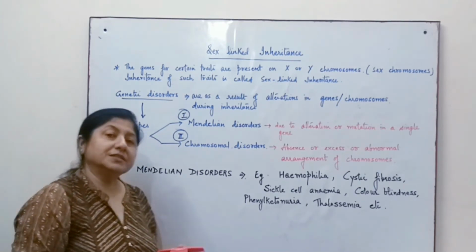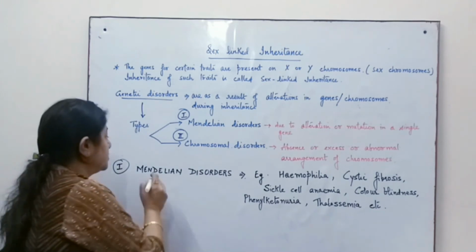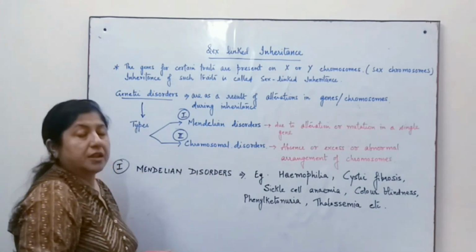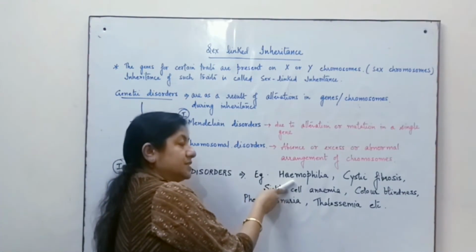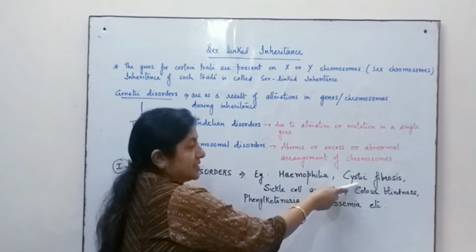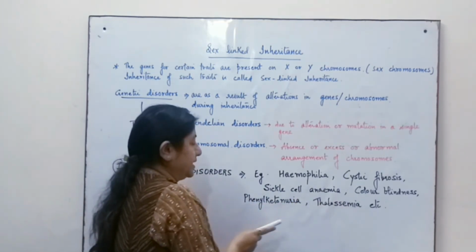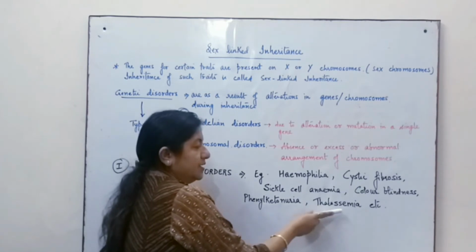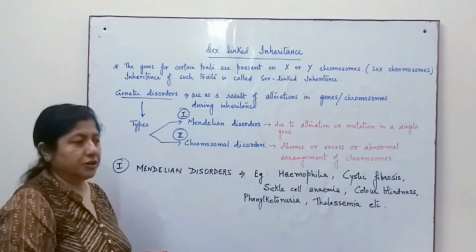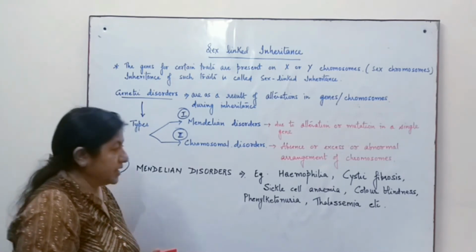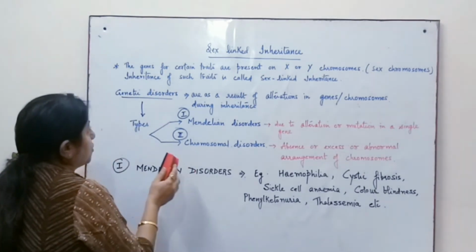Now, out of these disorders, we are going to study today hemophilia, which is a Mendelian disorder. Now, there are several other Mendelian disorders. Hemophilia is again an important one. Then cystic fibrosis is there, sickle cell anemia, color blindness, phenylketonuria, thalassemia, etc. These are just a few Mendelian disorders which we are going to study. So first, the one which we are going to study is hemophilia.